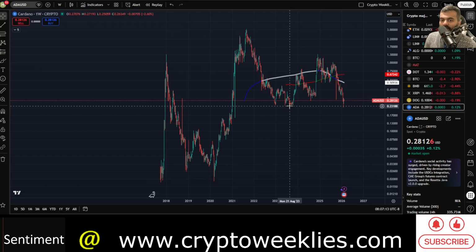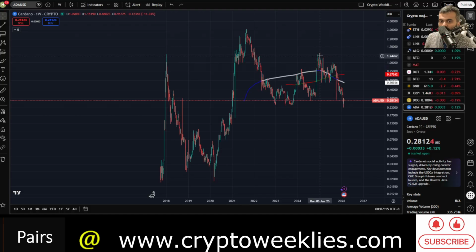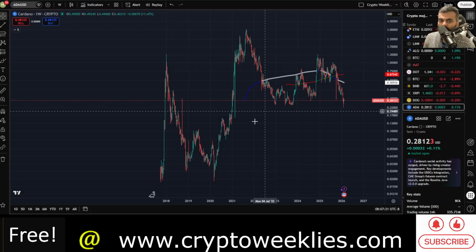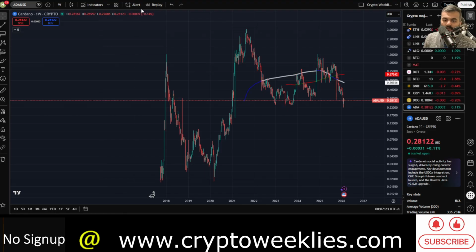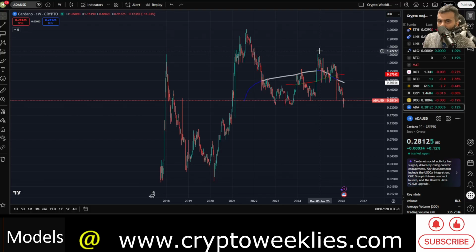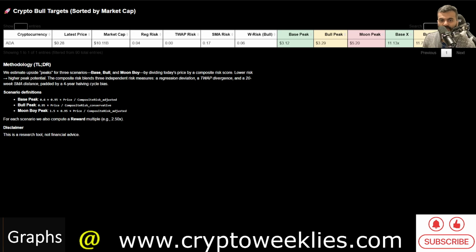From 23 cents at the bottom, roughly speaking, it went as high as about a dollar 25 cents. So that was at around 5x of the low. So that's again a counterpoint for ADA. But this time around, the asset class did not have a proper alt season due to various reasons. If the next crypto bull run has that alt season, then the price of ADA per the estimation, again not financial advice, could be at around $3.20, and that's about 12x of here.